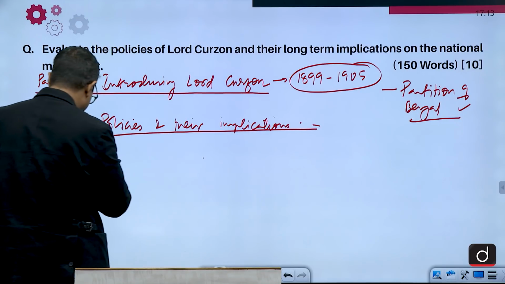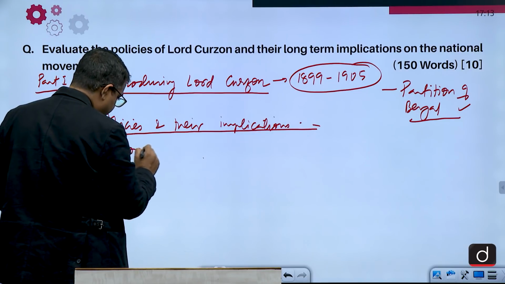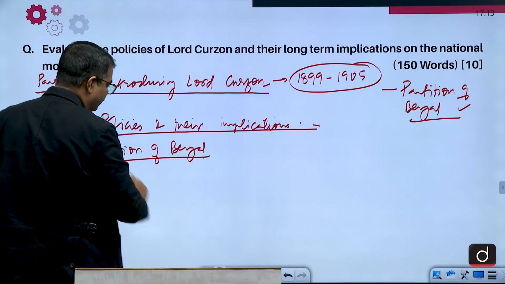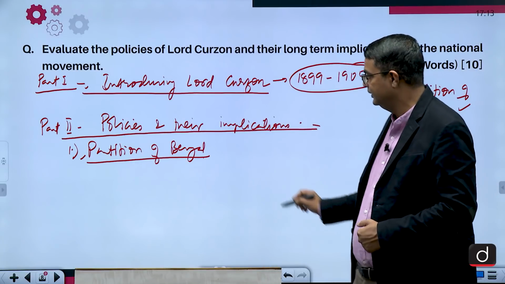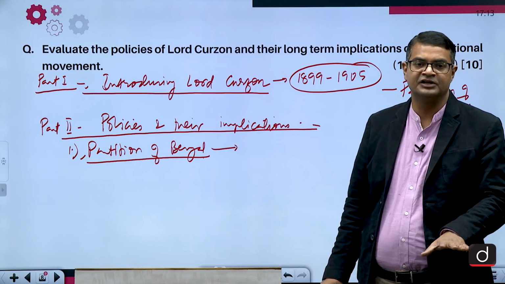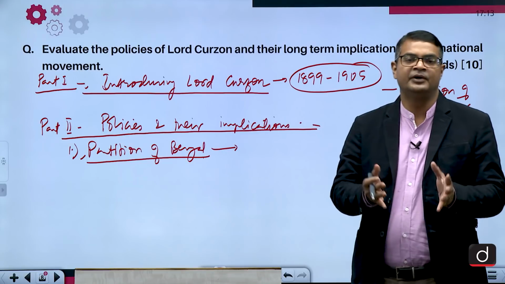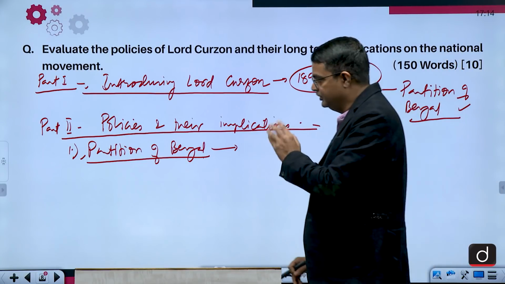The most important is the partition of Bengal. You write about the partition of Bengal. The partition of Bengal was done with the intention to curb the nationalistic consciousness or nationalistic sentiment that was developing in Bengal. Bengal was the nerve center of Indian nationalism.